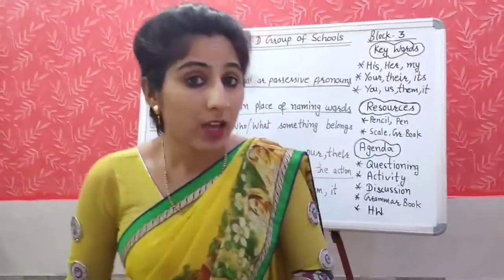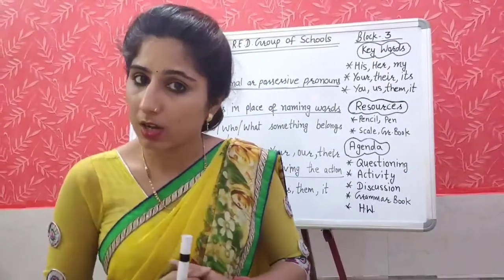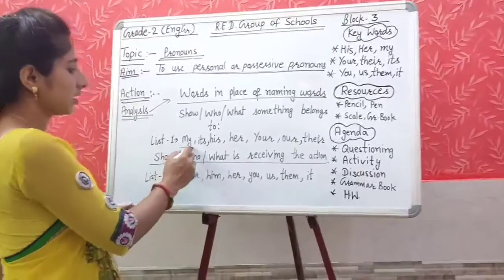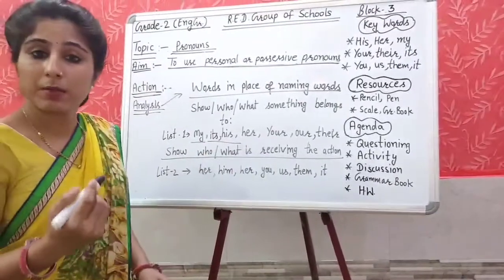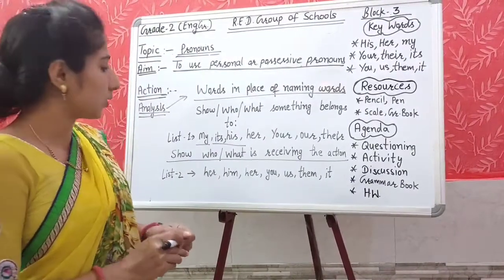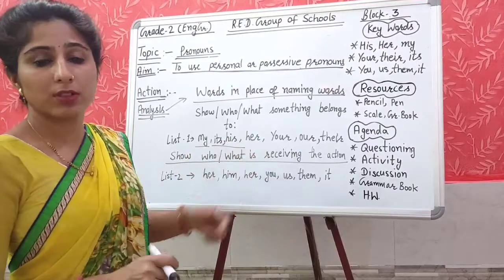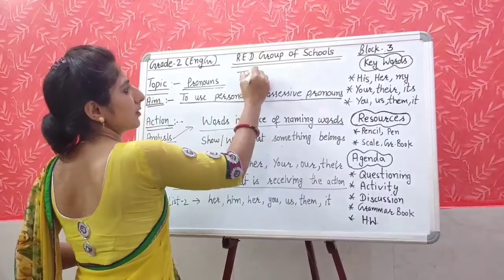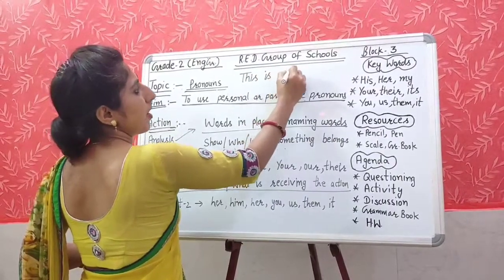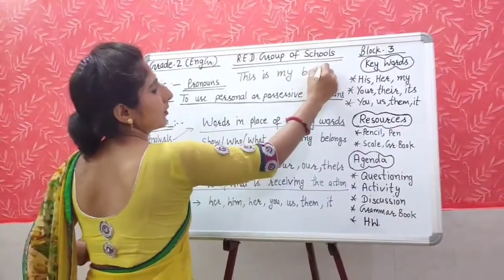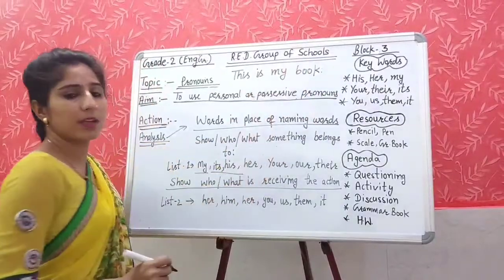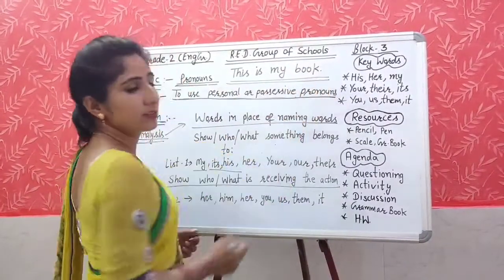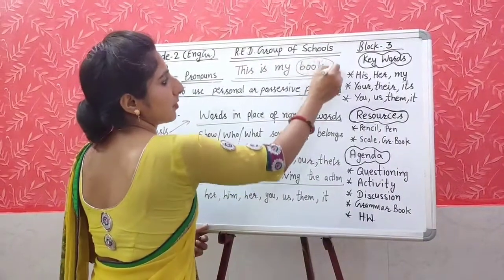who and what belongs to whom, and who belongs to them. So they are usually used before a naming word. इन वर्ड्स को हम कहाँ यूज करते हैं? नेमिंग वर्ड्स से पहले यूज करते हैं. We are using these words before the naming word. Like this is my book. This is my book. Book. What is the naming word in this sentence? Right. Book is the naming word.